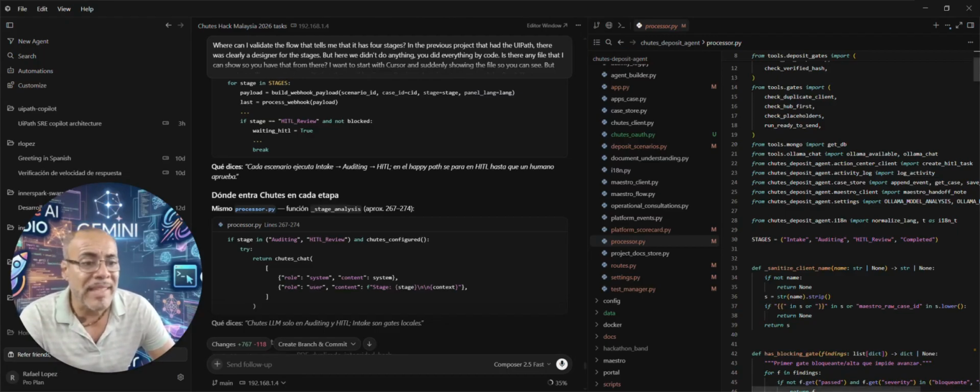The entire pipeline is fully structured into 4 distinct stages of the lifecycle: intake, auditing, HITL review, and complete. Intake runs with local and sovereign validation gates in Python. Auditing and human-in-the-loop review leverage high-speed remote inference on Chutes' LLMs. The human-in-the-loop approval happens exactly once during the human-in-the-loop stage, keeping the rest of the flow completely automated and asynchronous. To be quite honest, this production-ready engine was built in hours, not weeks.